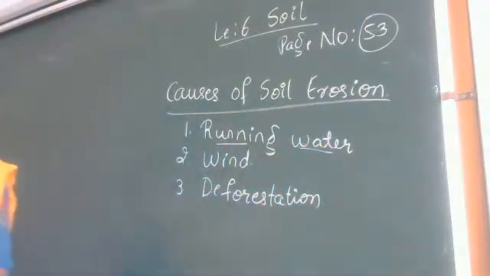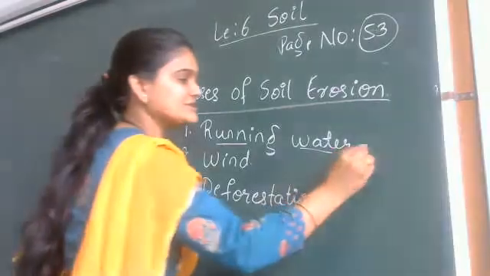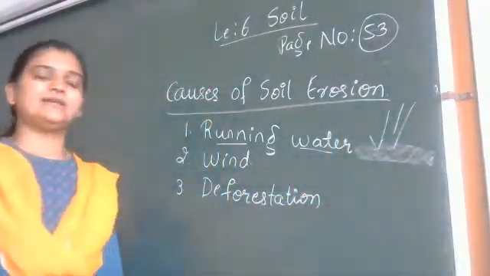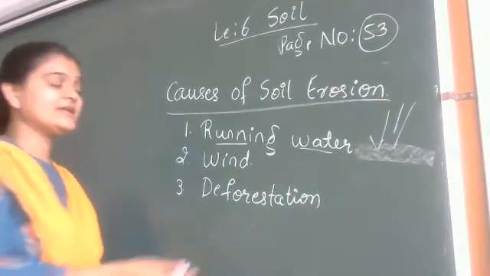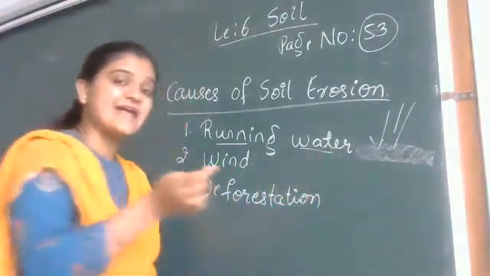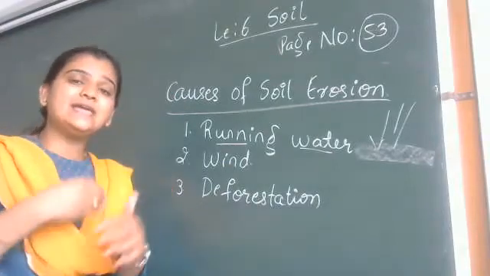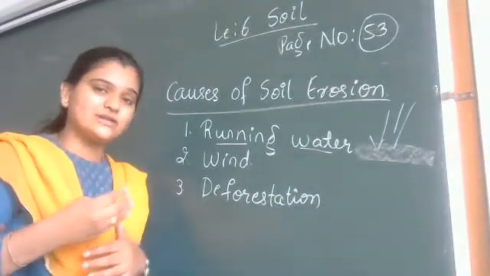When rainwater falls continuously on the soil, the tiny droplets hit directly on the soil. Soil particles with small spaces have room for air and water circulation.